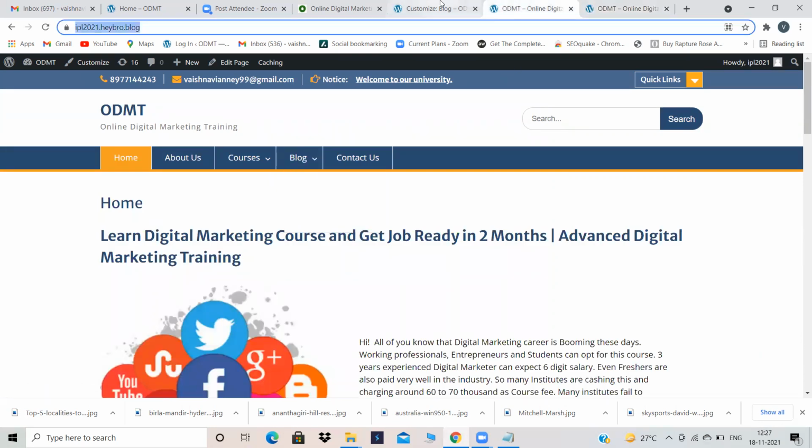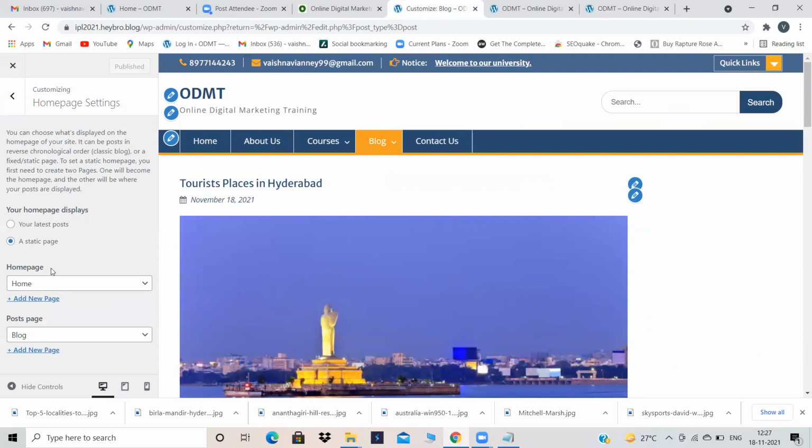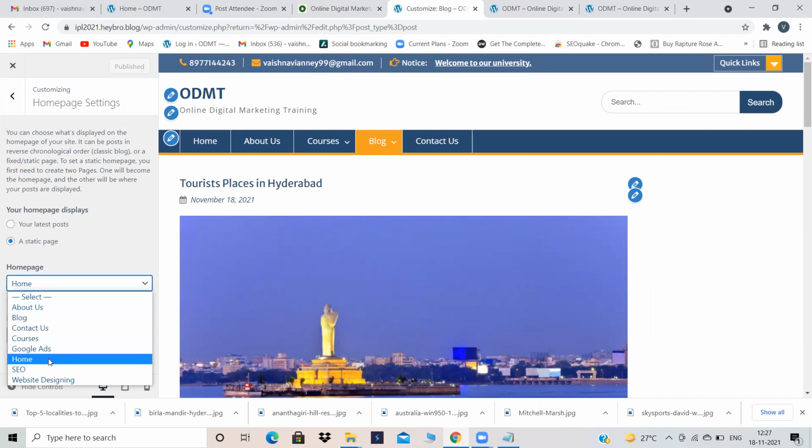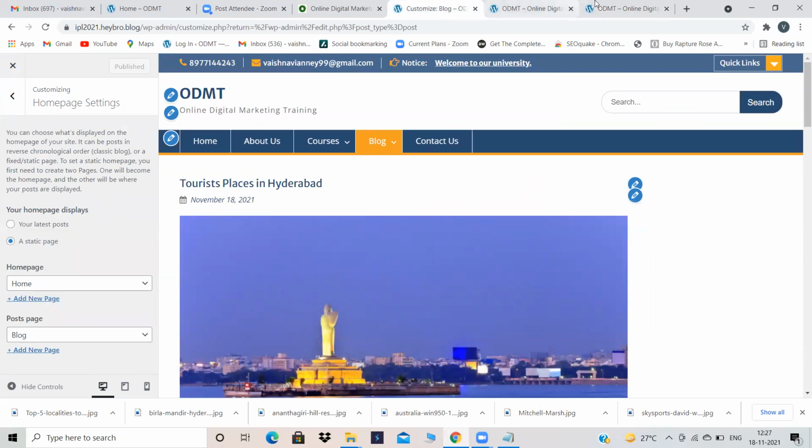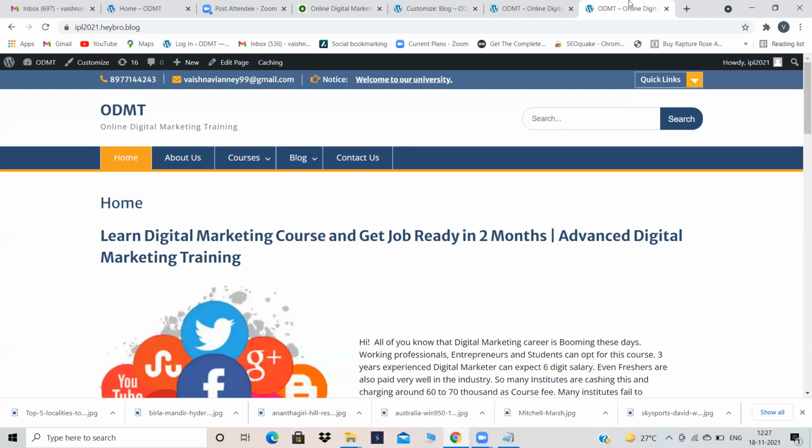Why? Because I have gone into an option called home page settings, and here instead of latest posts, I have clicked on a static page, and here I have selected which page to showcase in the home and which page to showcase in the posts page, that is blog. I have selected it, and that is the reason all my posts are appearing over here. Okay.